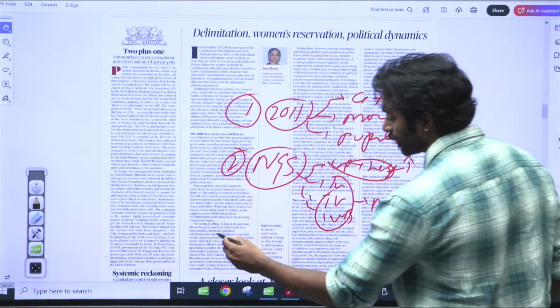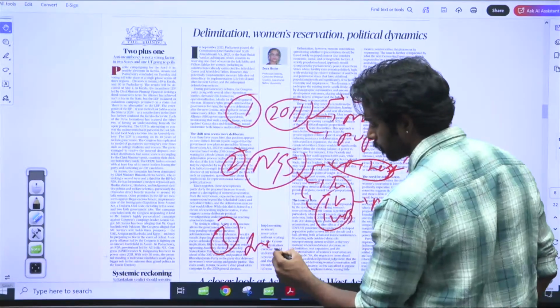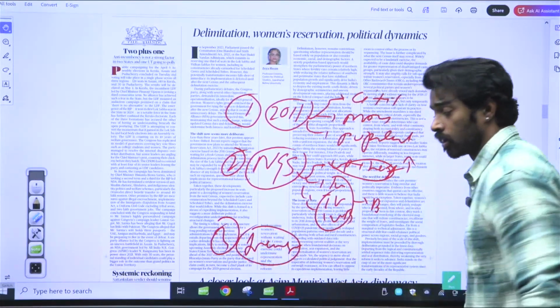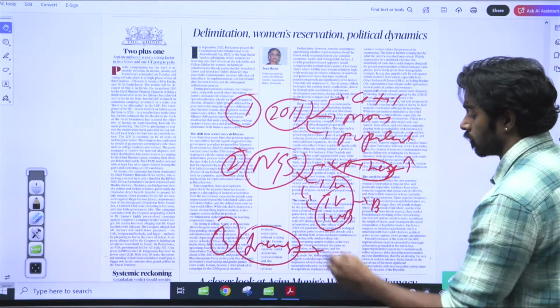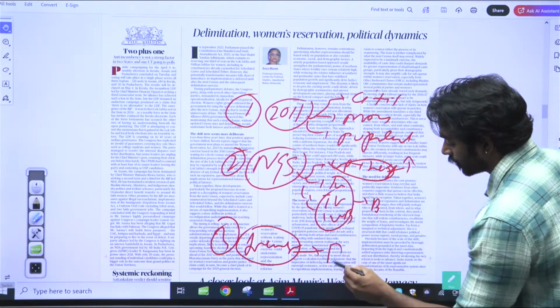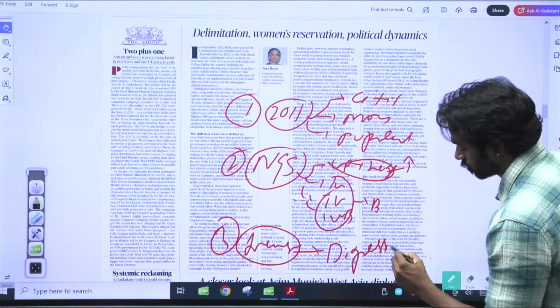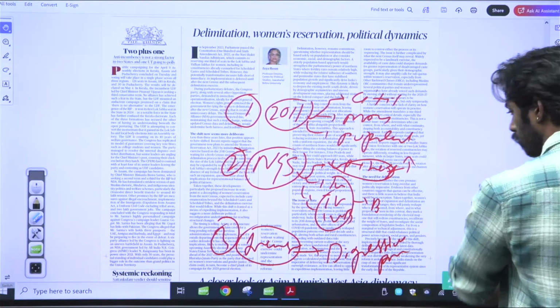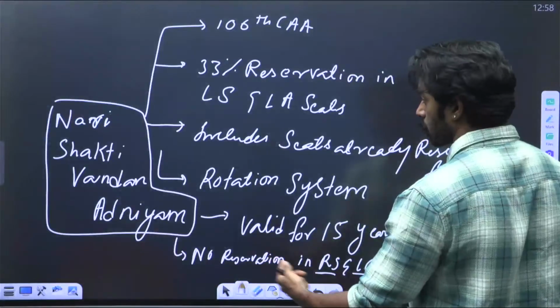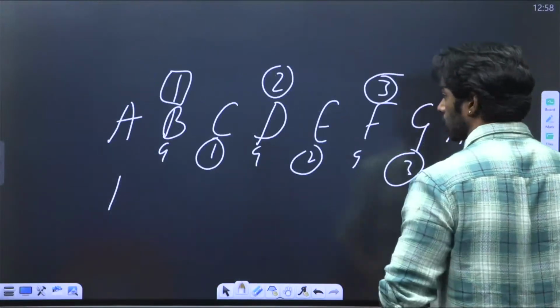The third is increase in seats. We've discussed in previous current affairs classes that the government has proposed degressive proportionality. Right? Degressive proportionality. Now, what is degressive proportionality? Just to remind you guys what it is.